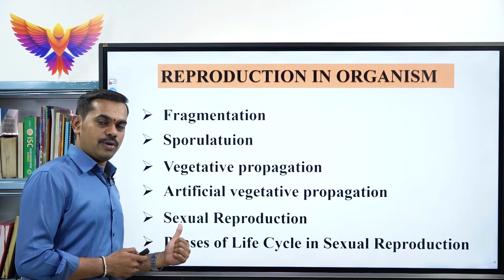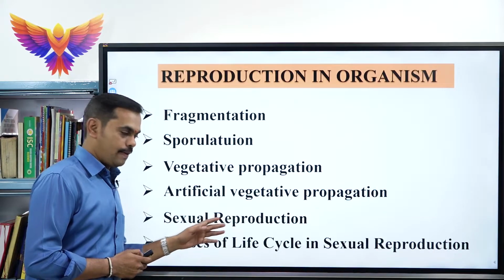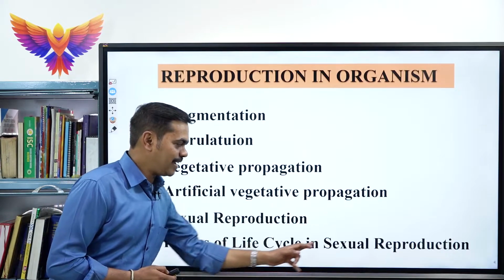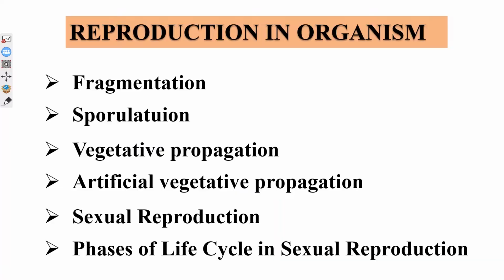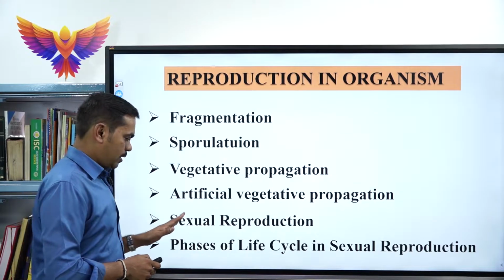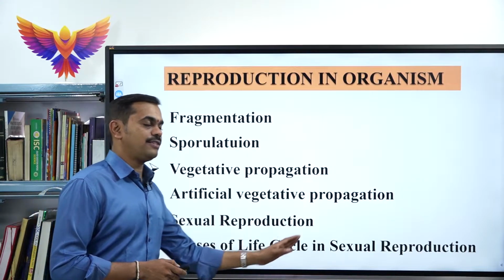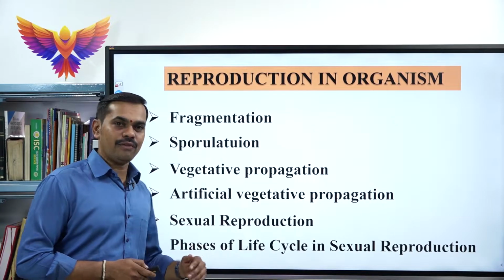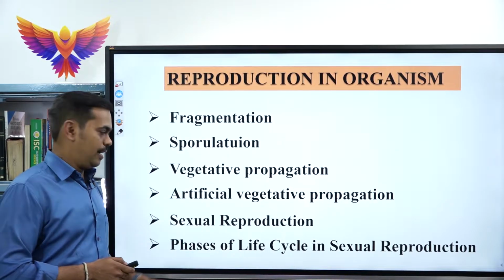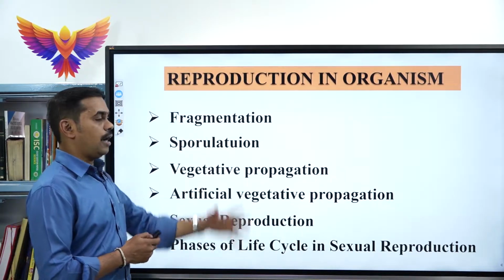After sexual reproduction, one more important concept under the same sexual reproduction is called phases of life cycles in sexual reproduction, which we will also be learning in today's class. So children, in this class we will be learning all 6 different concepts. There are 2 important special concepts, sexual reproduction and the phases of life cycle in sexual reproduction. There again we will be learning the 3 different types of life cycle, that is the phases of life cycle in sexual reproduction. So come, let us learn about fragmentation.